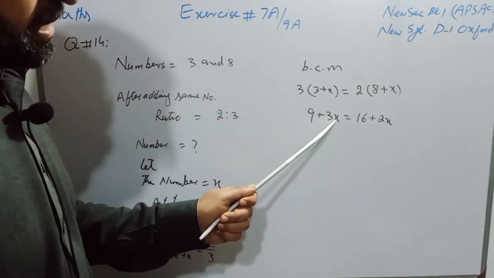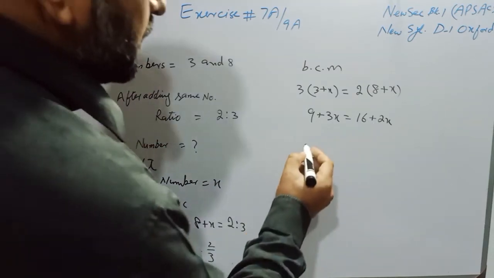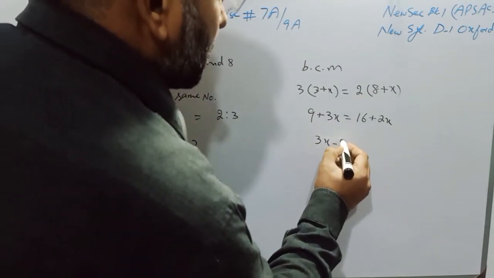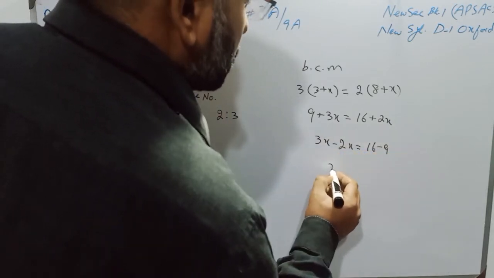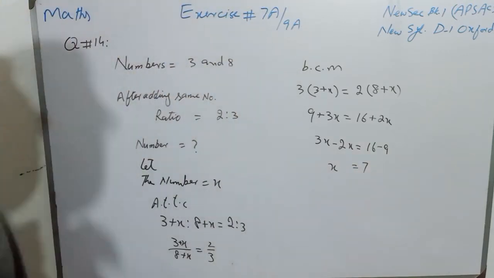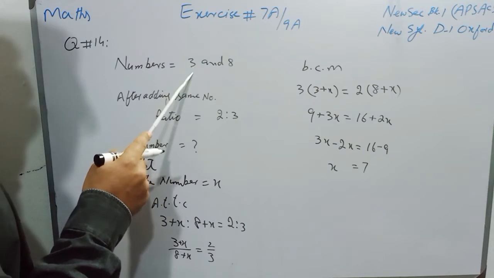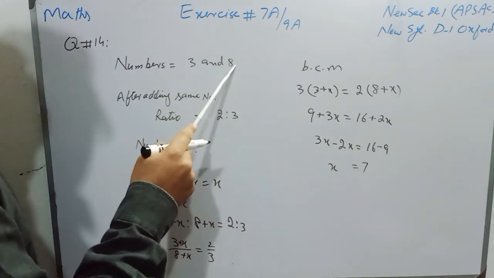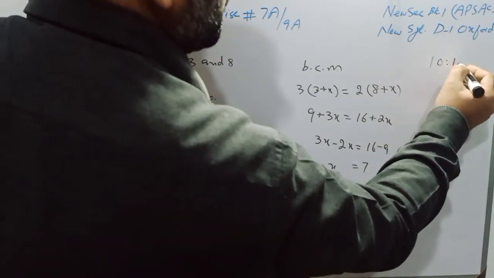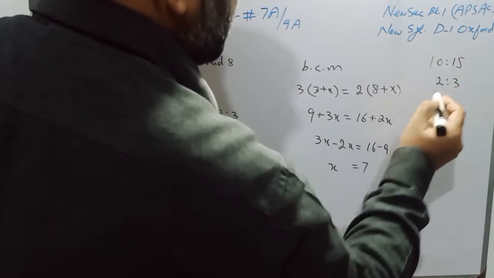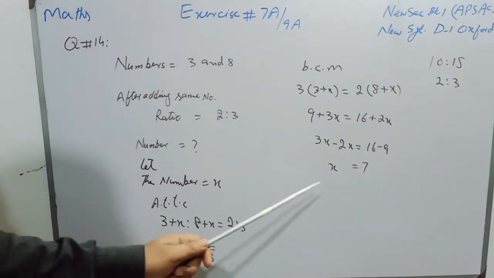When we transfer it to the other side, it will become minus, and when we transfer this 9 to the other side, it will become minus. So we will have 3x minus 2x is equal to 16 minus 9. So the value of x is 7. Now students, look at both the numbers. If we add 7 to 3, it will become 10, and when we add 7 to 8, it will become 15. So the ratio of 10 and 15 is 2:3, meaning we have found the number that is correct. So that number is x.